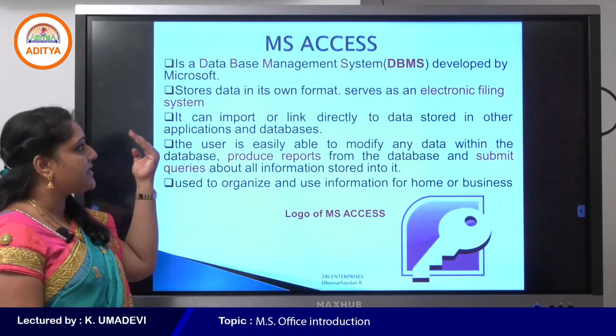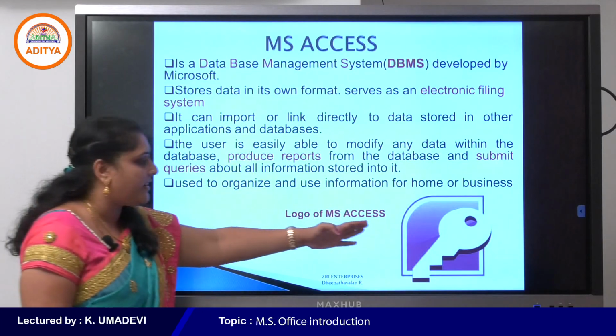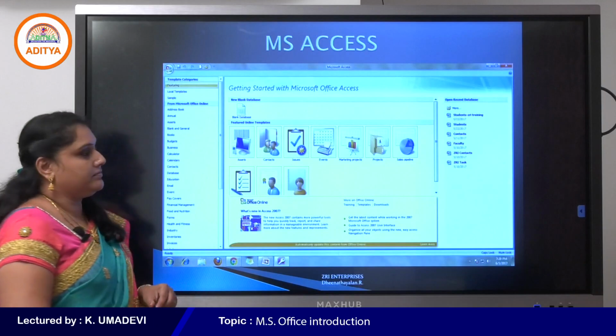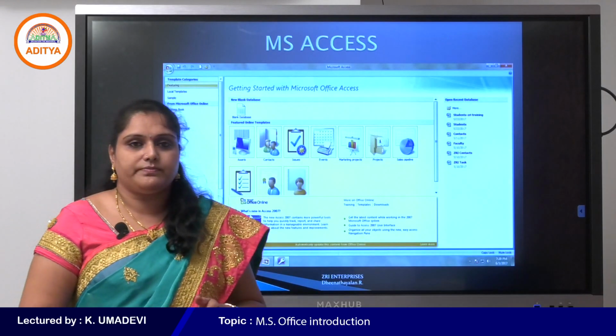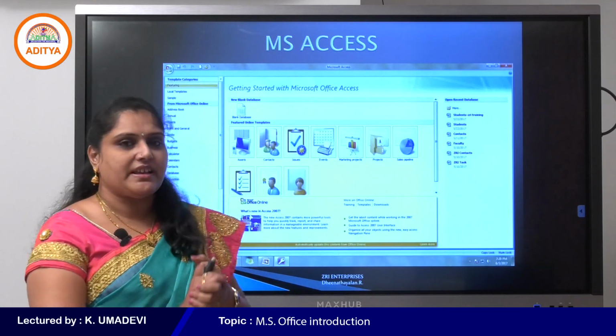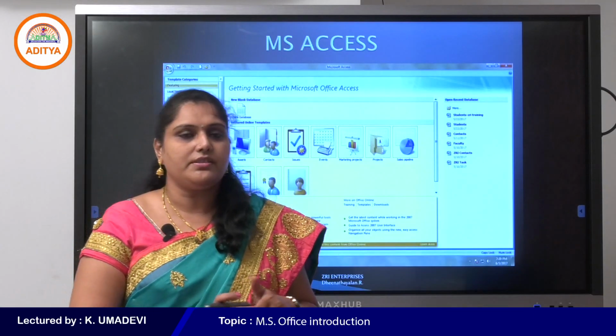MS Access is a database management system. It is the logo of MS Access. So this is the MS Access window. Later we will discuss the basics of MS Access after PowerPoint. Okay, students.